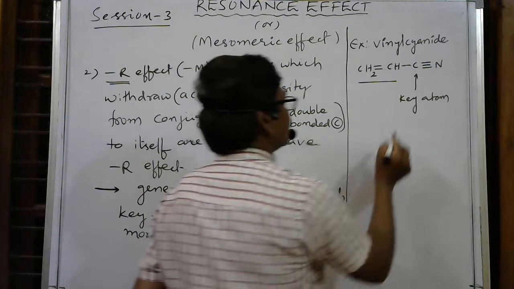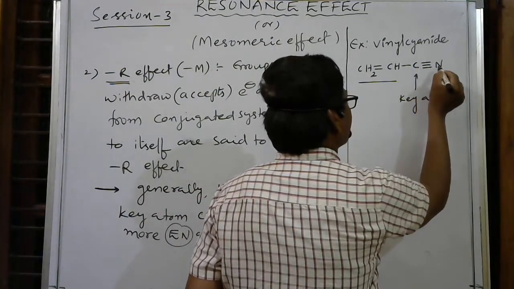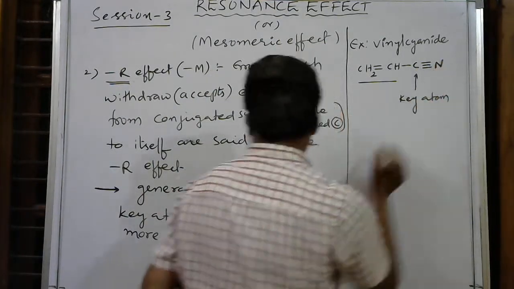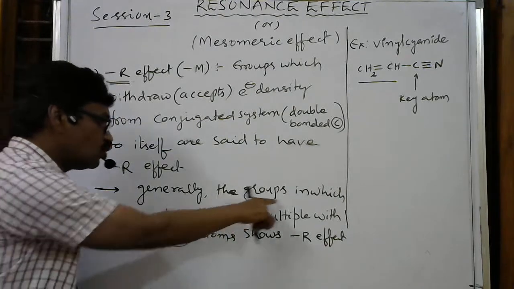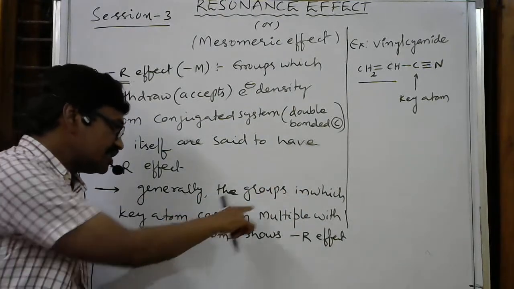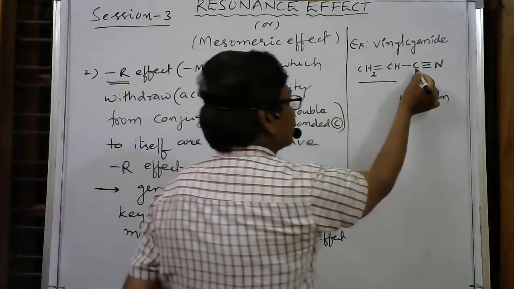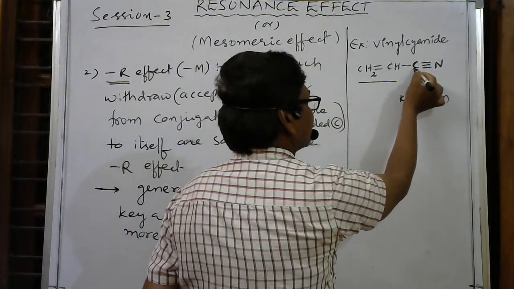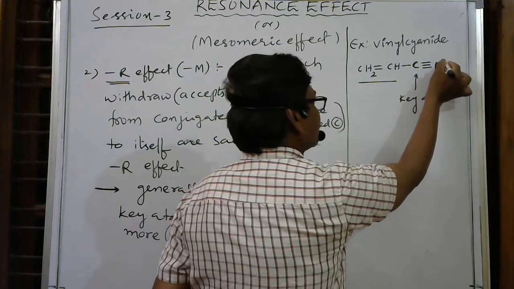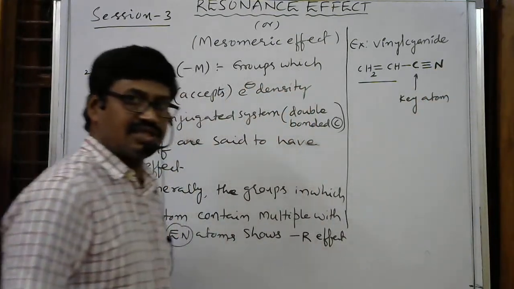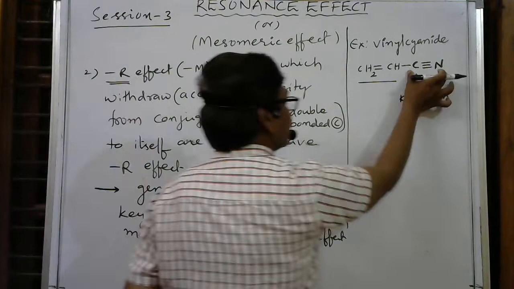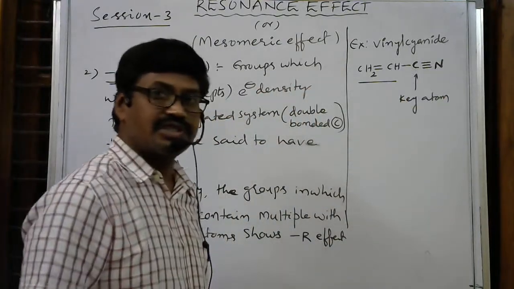See here, this key atom carbon forms multiple bonds. Generally the groups in which the key atom contains multiple bonds with more electronegative atoms. This key atom is along with nitrogen, and between carbon and nitrogen three bonds are present.